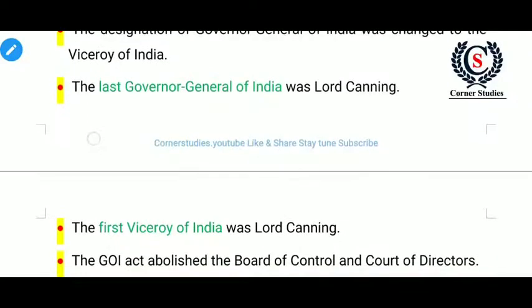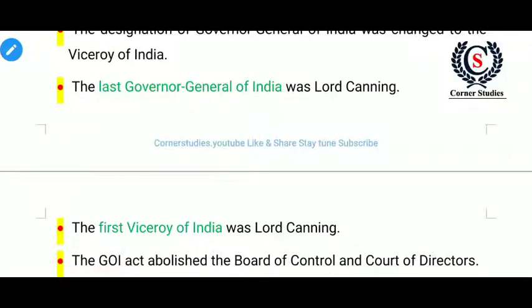So we covered the Charter Act of 1853 and the Government of India Act of 1858. See the previous questions they asked: through which committee was the open competition system for the civil services introduced? That is the Macaulay Committee, 1854. And also, which act is called a mini parliament, they asked. That is the Charter Act of 1853.